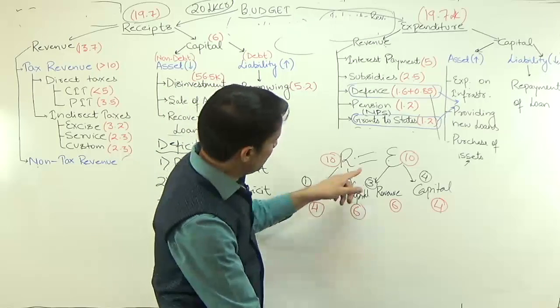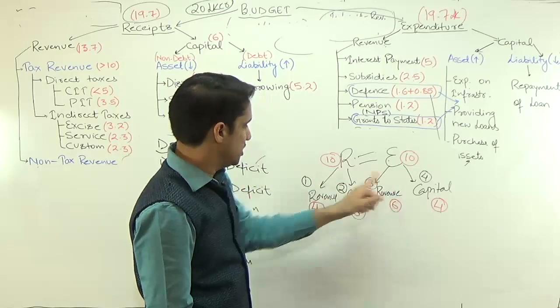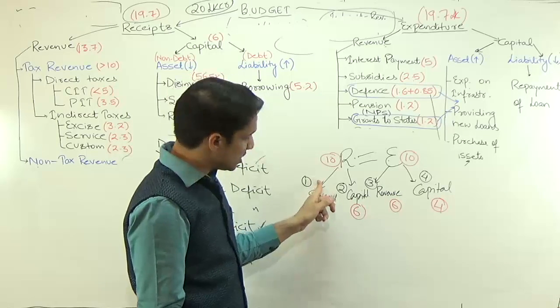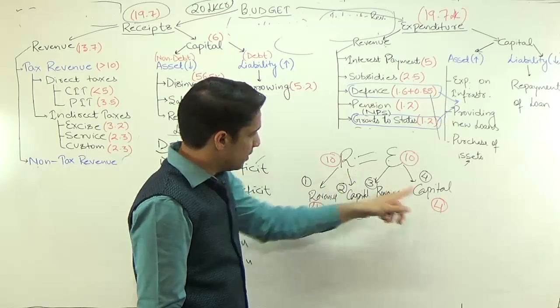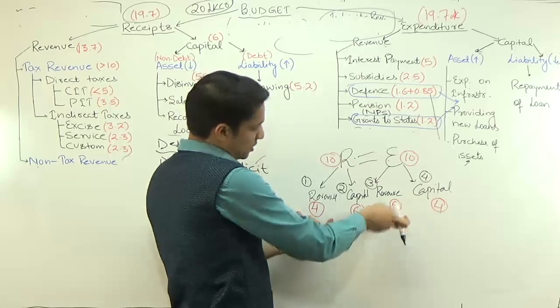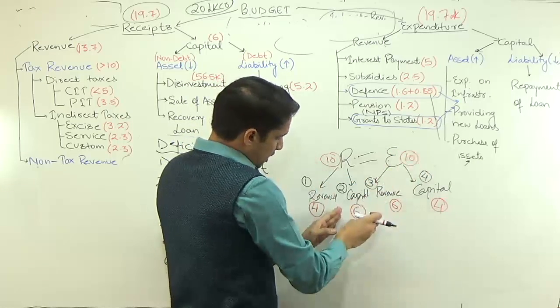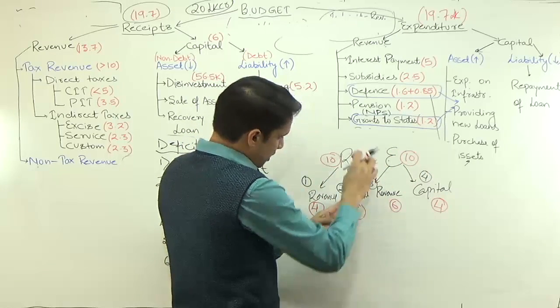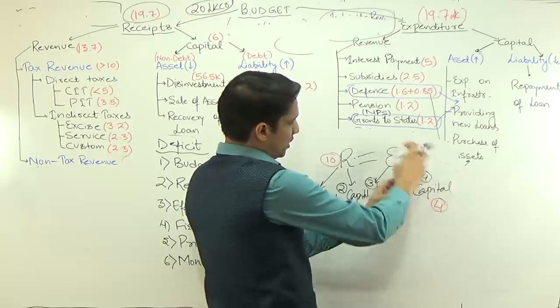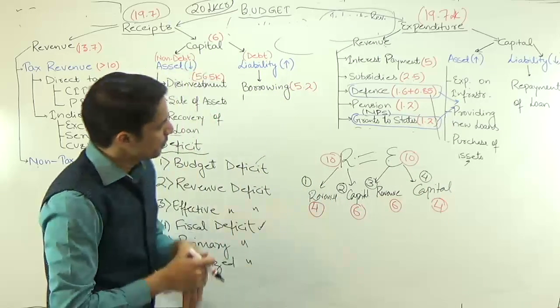Now, if revenue equals expenditure and there is any deficit, it means this is more than this. Can I say capital receipts will be more than capital expenditure? If 6 is more than 4, and because the addition is the same, 10 and 10, I can simply say that capital receipt is more than the capital expenditure. Here also it is visible, 6 is more than 4.